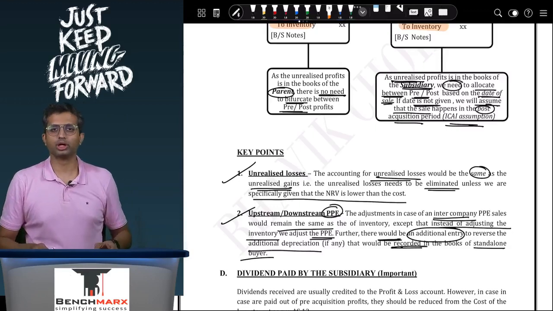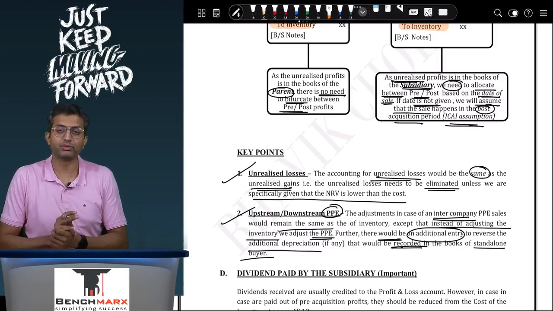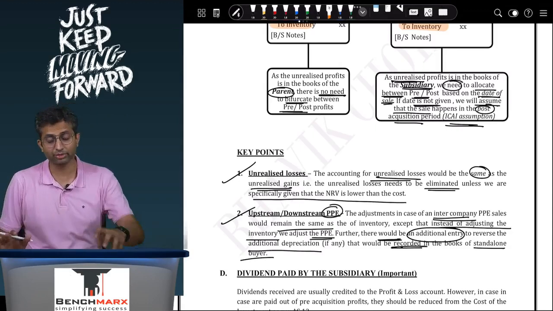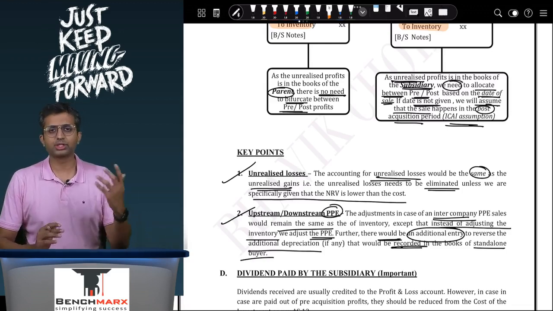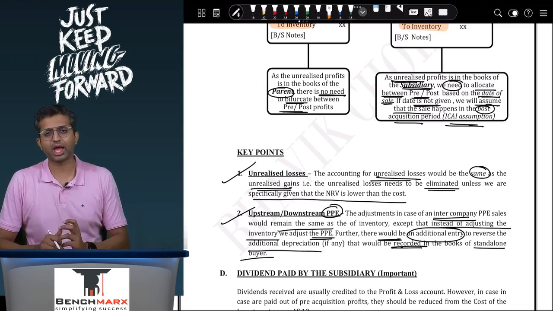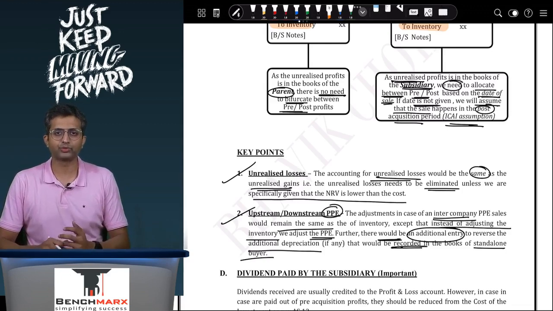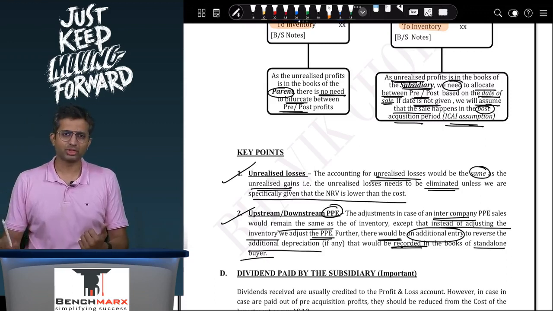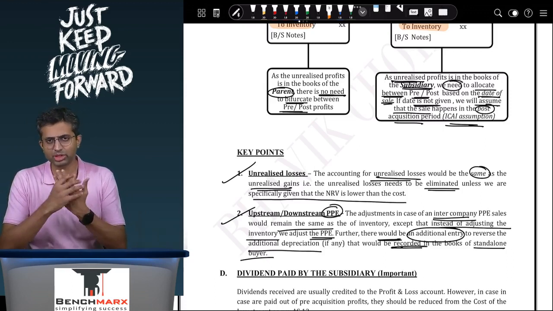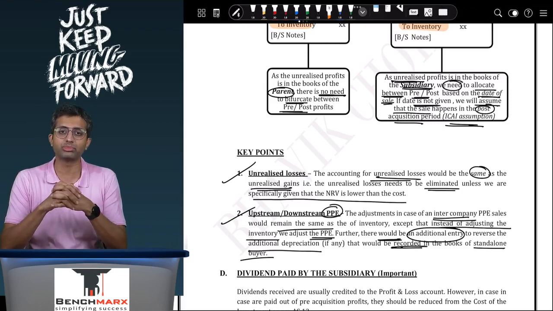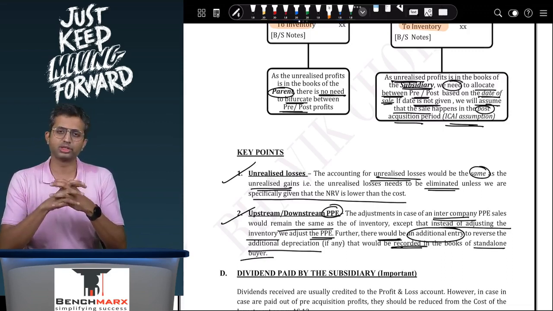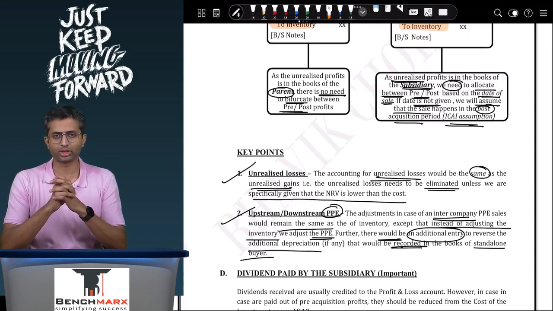Okay, so welcome back, and we will continue with our journey of consolidation. In yesterday's class, we discussed the process of consolidation and the steps that you should follow for consolidated financial statements. A few important adjustments like the fair value adjustment, and then the upstream or downstream inventory adjustment. A few other not so important adjustments as well, like the negative minority interest or uniform accounting policies, or the adjustment involving different reporting dates.